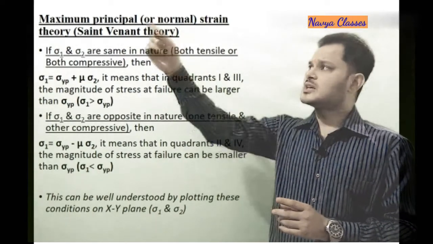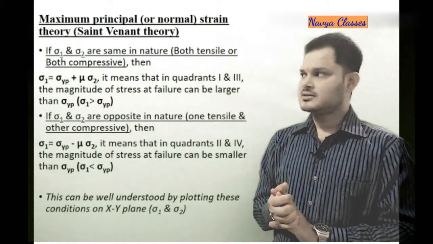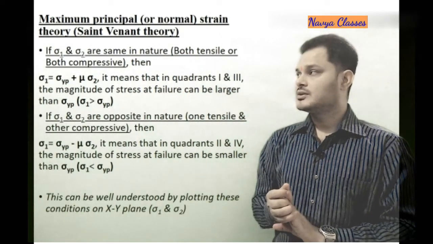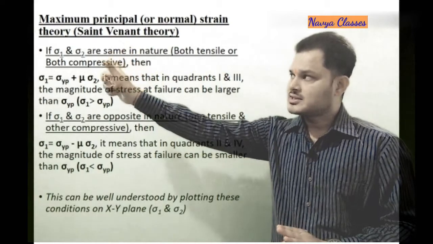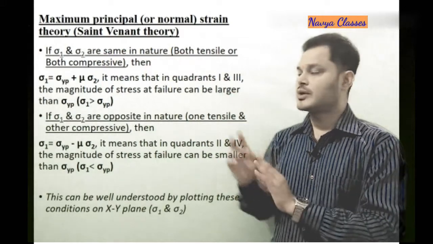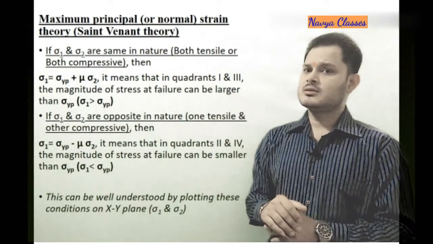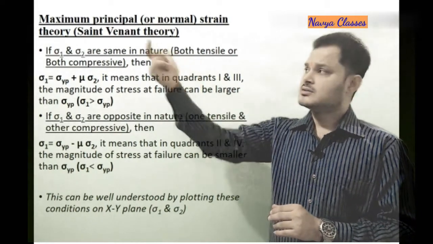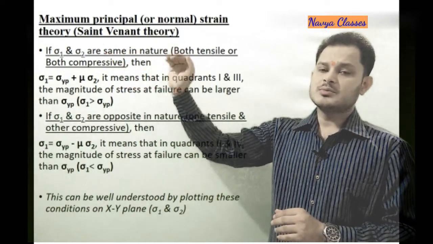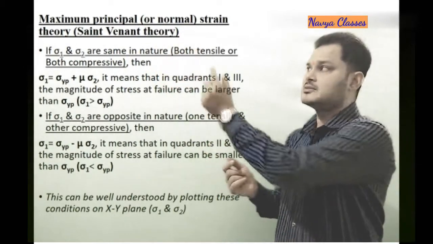First of all, if sigma 1 and sigma 2 are the same in nature, that is both tensile or both compressive, then we have the formula sigma 1 minus mu sigma 2 is equal to sigma yp. If we take this minus mu sigma 2 to the right side, it becomes sigma 1 is equal to sigma yp plus mu sigma 2. If we see it very carefully, you will observe that this sigma 1, the major principal stress, is becoming greater than sigma yp. Some value, that is mu sigma 2, is added to sigma yp.